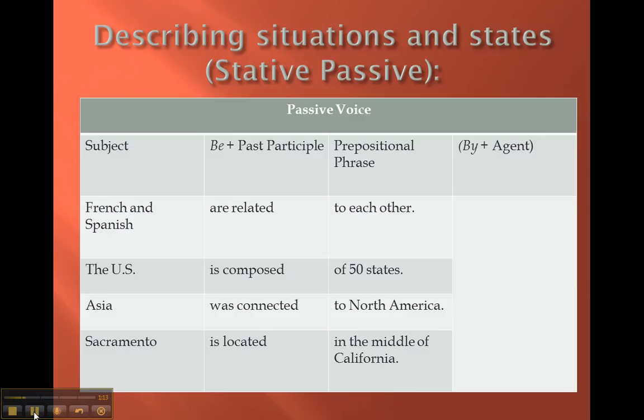I can say the U.S. is composed of 50 states, means it has 50 states in it. I can talk about how Asia was connected to North America. This is long, long ago when people traveled from Asia to North America and became the Native Americans. And I say something like, Sacramento is located in the middle of California. All of these are passive expressions that don't have any by associated with them. You can see that whole box there is empty.